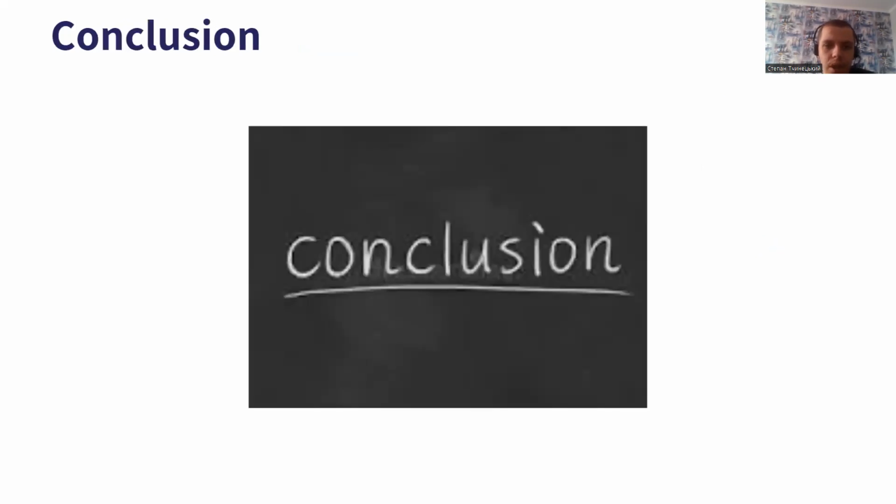So, the conclusion: here's the platform that we made for users. It's probably not fully functional, but a user could actually use it now for free.